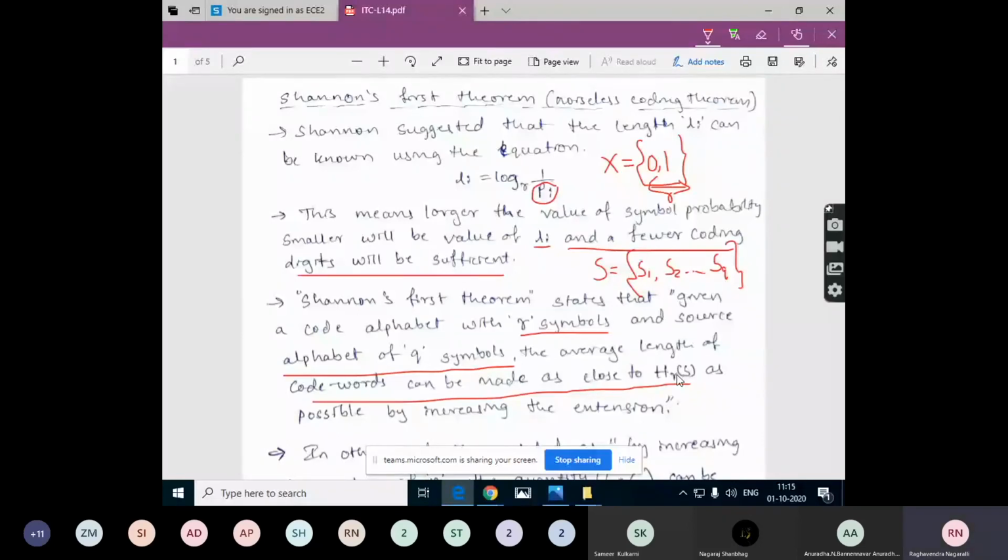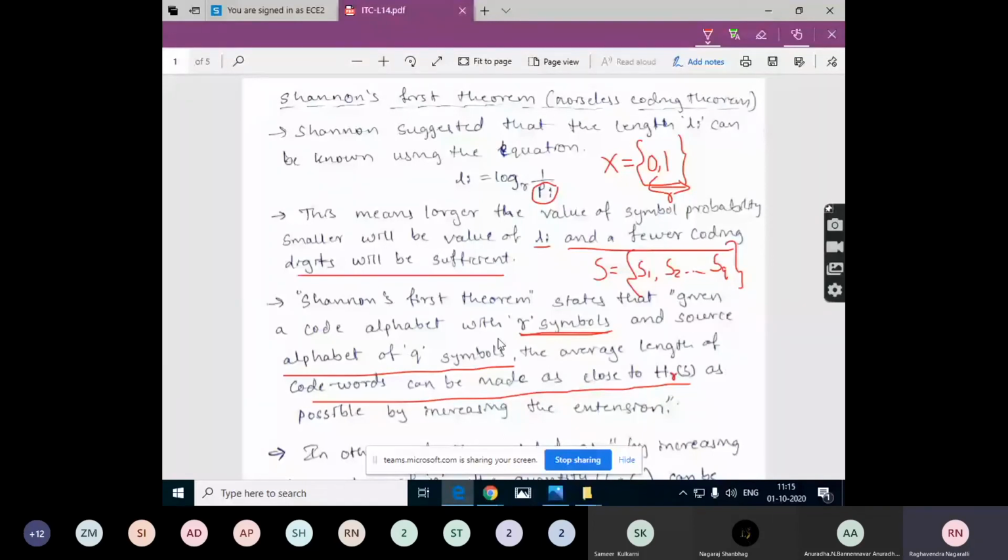Entropy, right? H of S is the entropy, but this R represents the entropy for R symbols, that is, the entropy of the source for R number of symbols used for the coding.